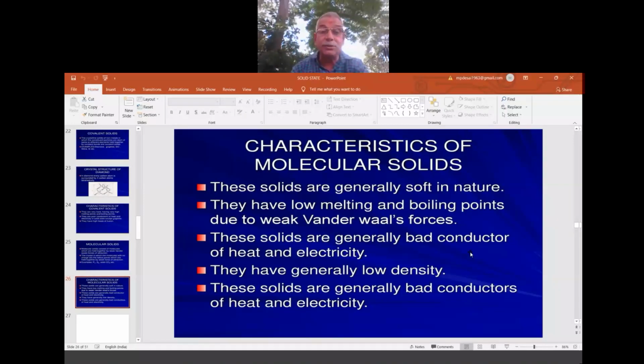Today we learnt what is meant by solid state, the properties of crystalline and amorphous solids, and in that the main properties: isotropy and anisotropy. Afterwards, the classification of crystalline solids into four categories, and a general understanding of the four different categories. So this completes the first, introductory part of solid state. The main part starts from the next session, where we learn about the unit cell, the arrangements, and how they pack so closely. If there is any gap, how much gap is there. All that we learn in our next session.